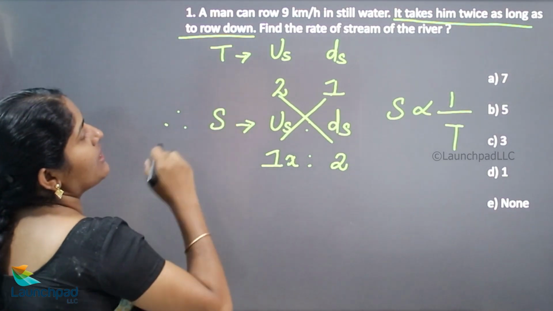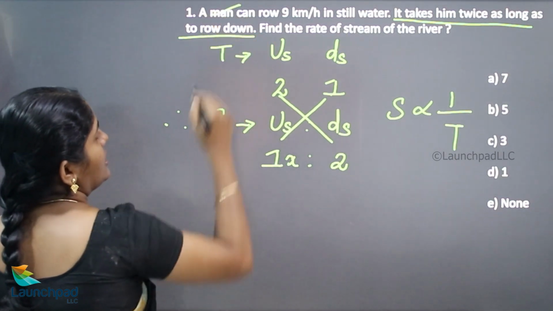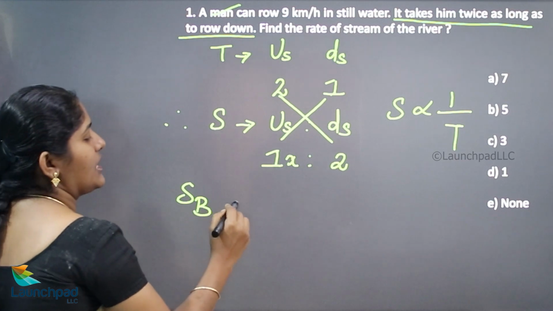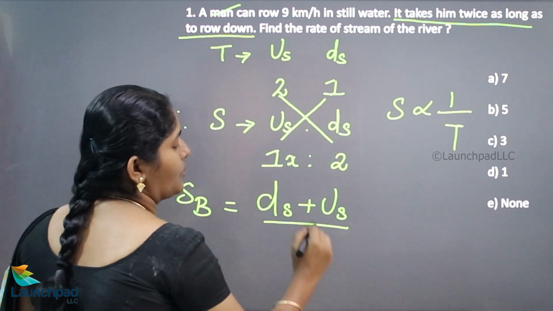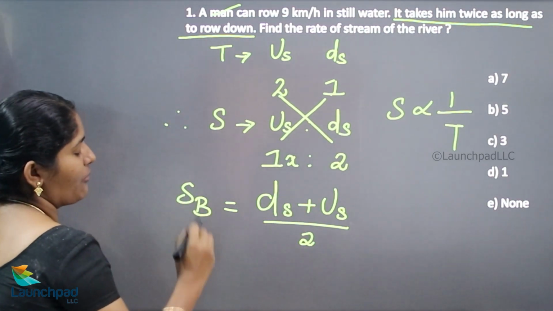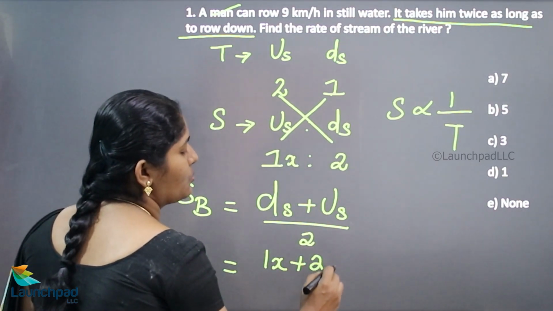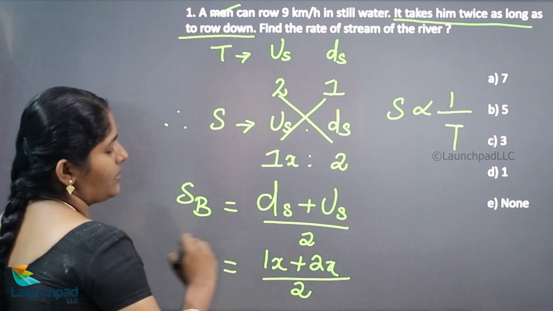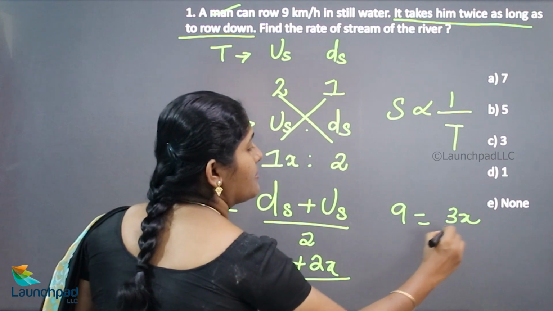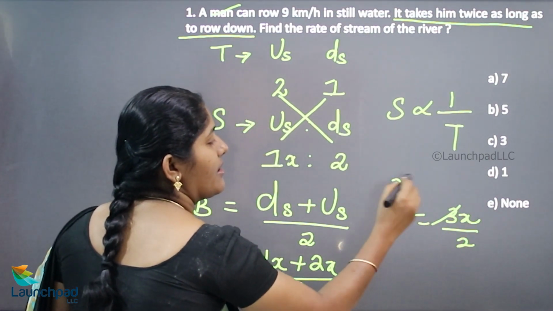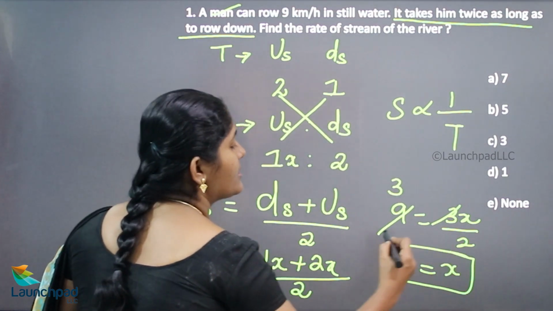After that, we need to find the rate of the stream. We have one data. What is that? Speed of boat is equivalent to downstream speed plus upstream speed divided by 2. Here, what is your speed of boat? 9. So 9 equals 1x plus 2x divided by 2, that is 3x by 2. 3 threes are 9 and 3 twos are 6, so the x value is 6.